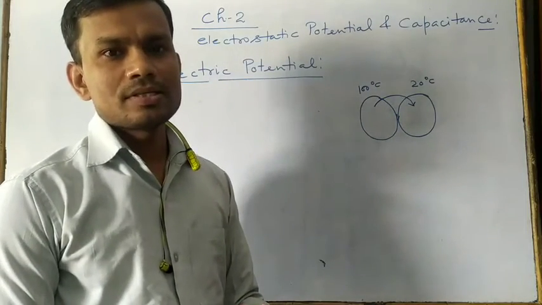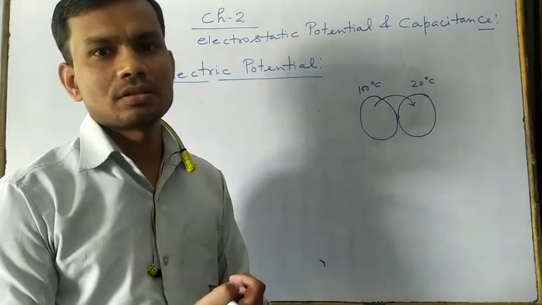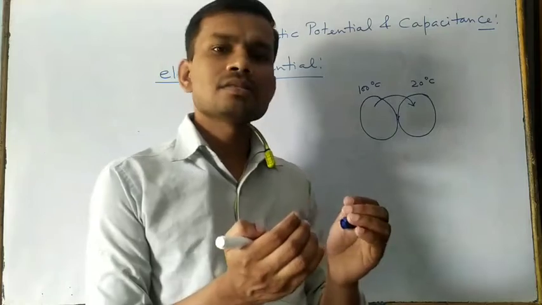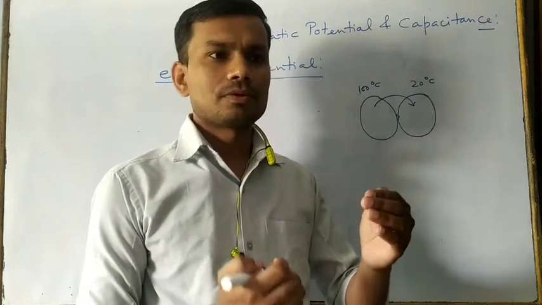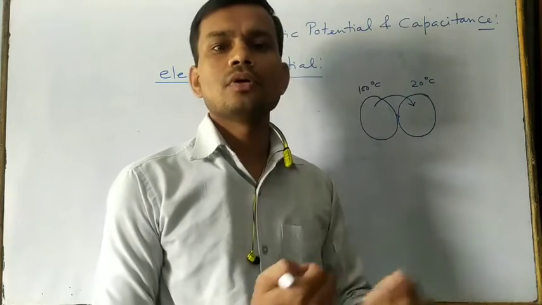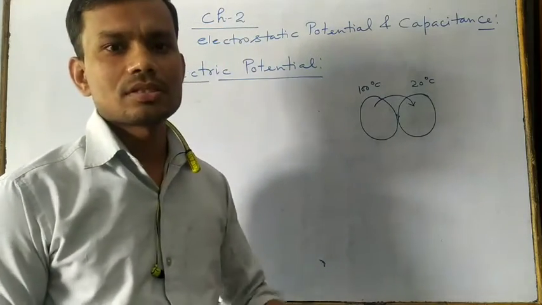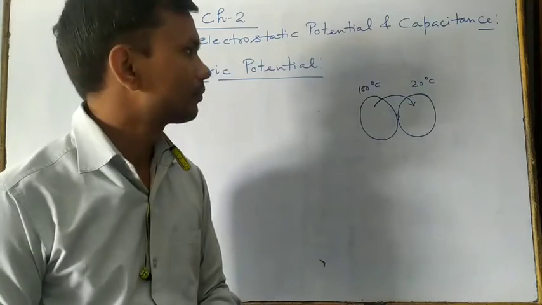So electric potential is simply the electrical state which determines the flow of charges. Suppose a positive charge always flows from higher potential to lower potential, and if you have negative charges, they always flow from lower potential to higher potential, right?